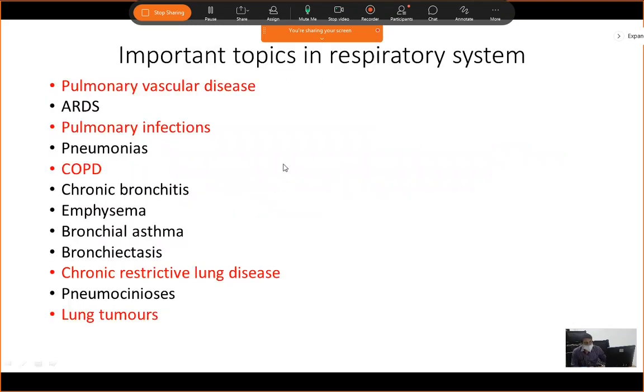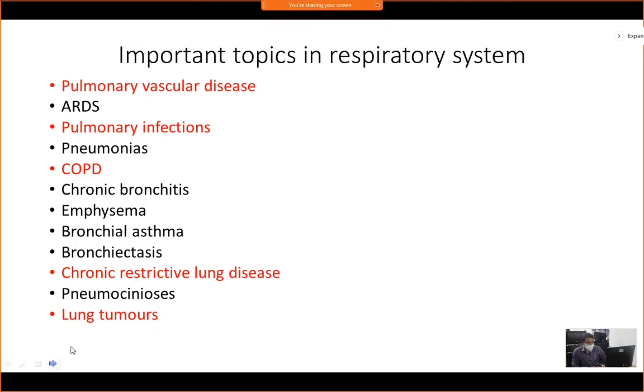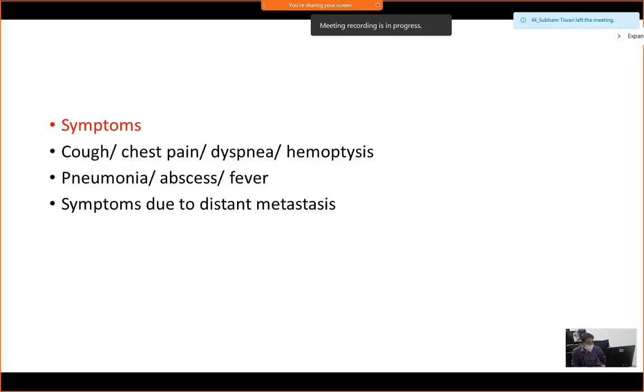In the next class, I will discuss the important pneumonias, and ARDS in short. So basically in respiratory system, you have to know this much. We have discussed your lung tumors, pneumoconiosis, where you have to know the definition, that is occupational diseases, and the examples, like which one causes which disease, the names you have to know.